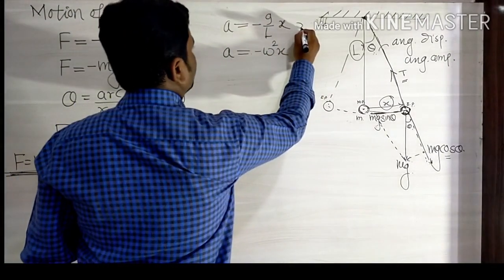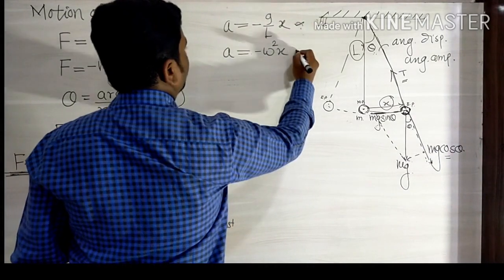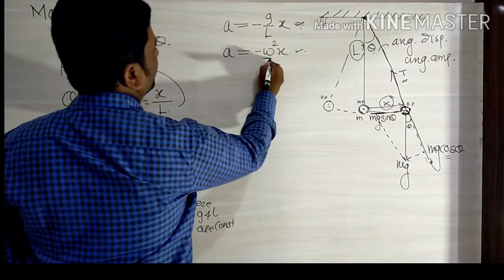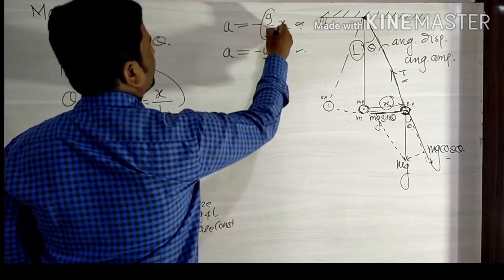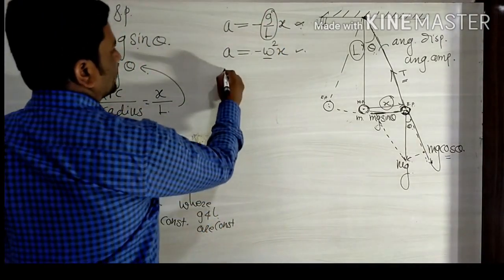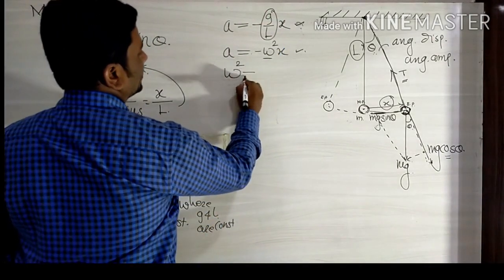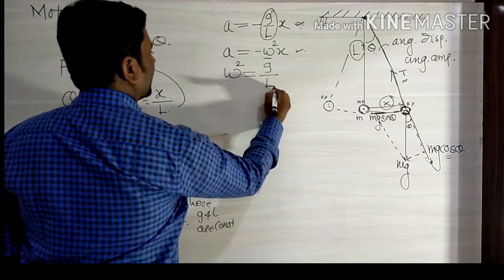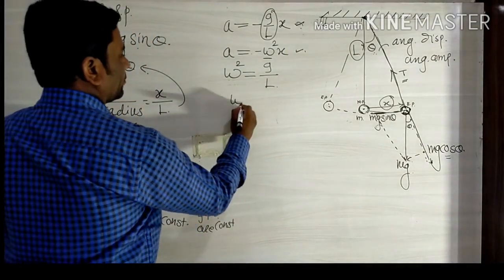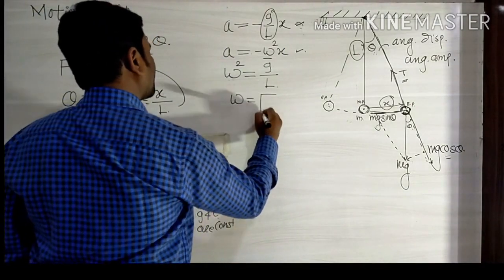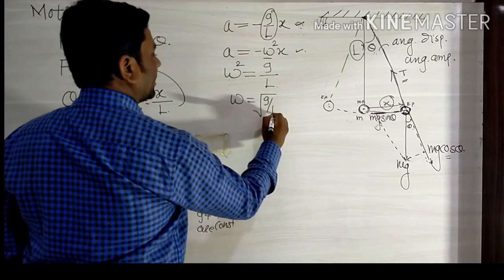By comparing these two equations, we get omega square is equal to g upon L, and omega is equal to under root of g upon L.